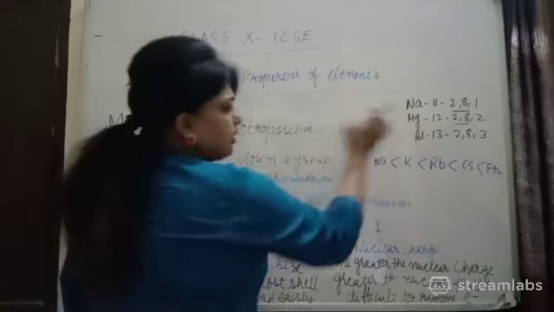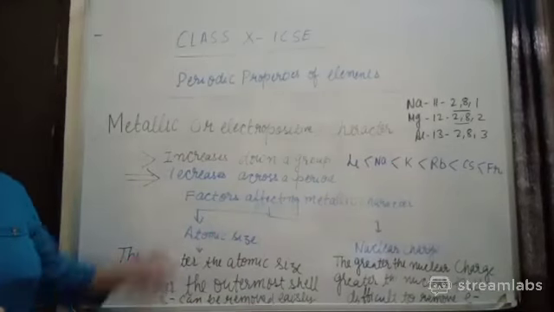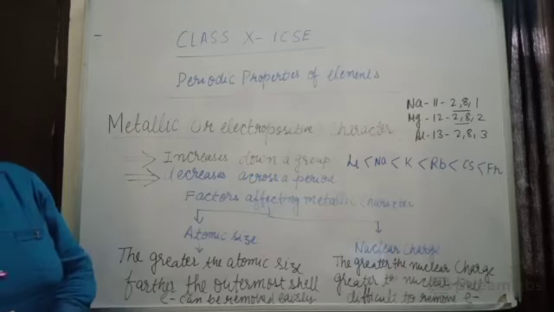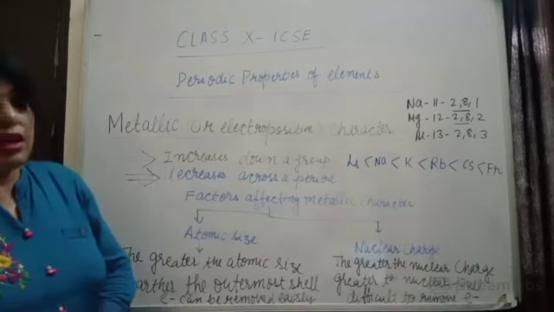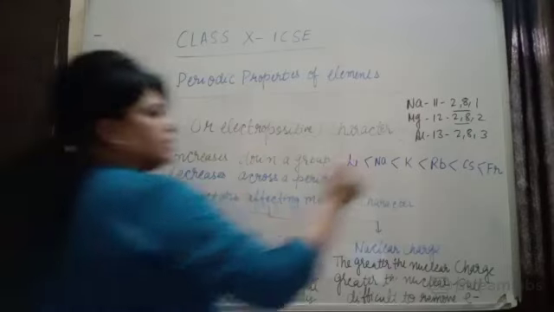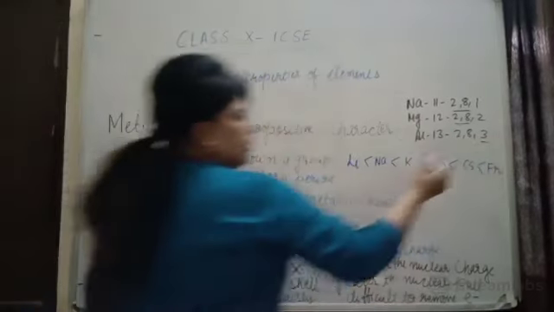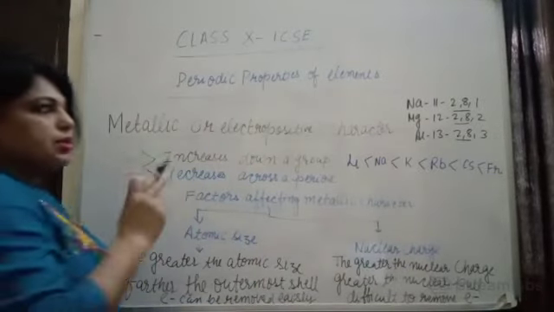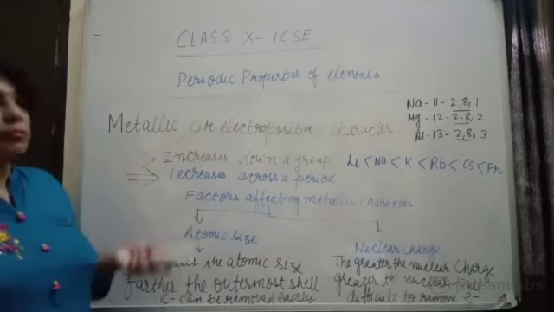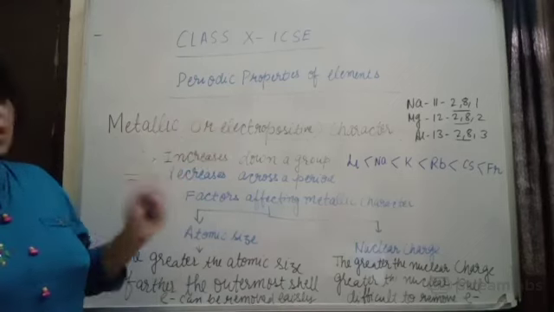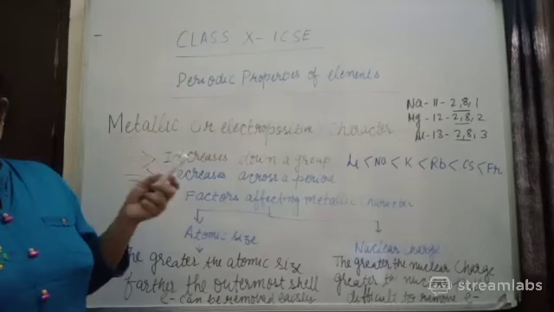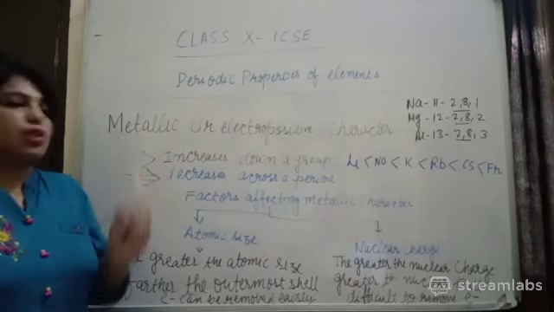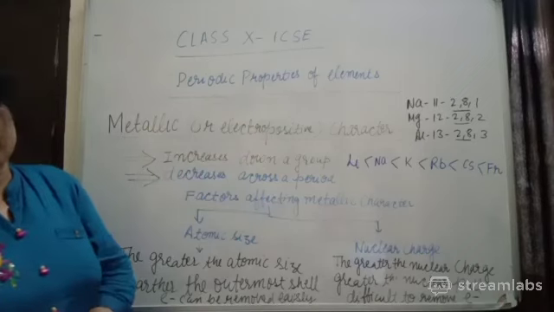In the case of aluminium, the atomic number is 13. So in this case what is going to happen? 2, 8, 3. The metal requires 8 electrons in the valence shell, but there are 3 excess. So in this case, it is going to lose 3 electrons, and the new electronic configuration will become 2, 8. So after losing 1 electron, sodium forms Na+. After losing 2 electrons, magnesium forms Mg2+. In the case of aluminium, after losing 3 electrons, it will form Al3+.